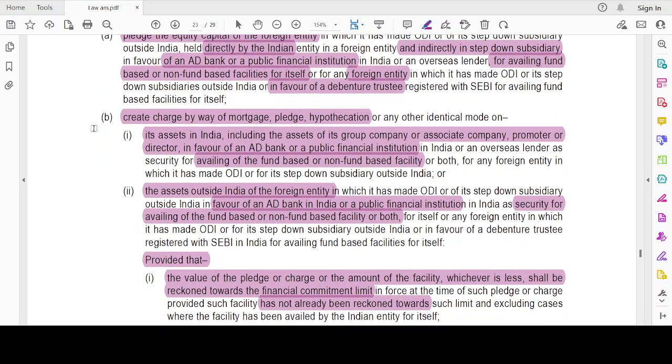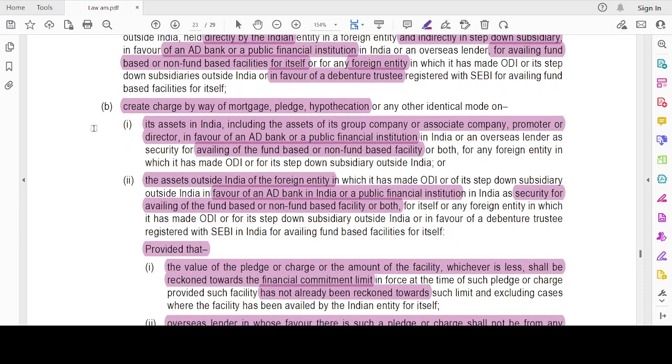Clear? Then create a charge by way of mortgage, pledge, hypothecation, or any other identical mode on an asset in India, including the assets of the group company or associate company or promoted director, in favor of the bank or financial institution in India or overseas lender as security for availing the fund-based or non-fund-based facility or both, for itself or for any foreign entity in which it has made an ODI or for a step-down subsidiary outside India. See, I can create a charge or pledge on that foreign entity over which I have control, and take its asset. We are in India, and go to the public financial institution or a bank and ask for facilities and use it for the foreign entity or its subsidiary.